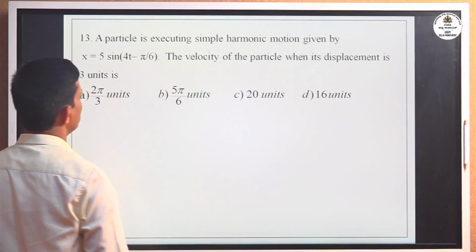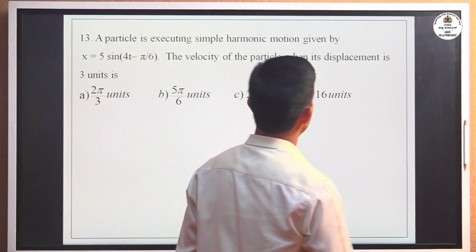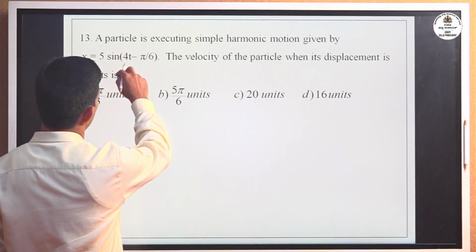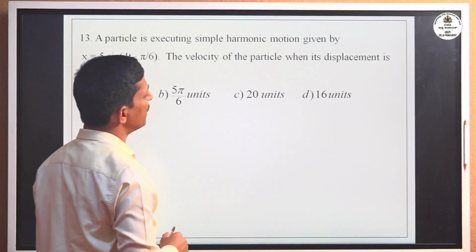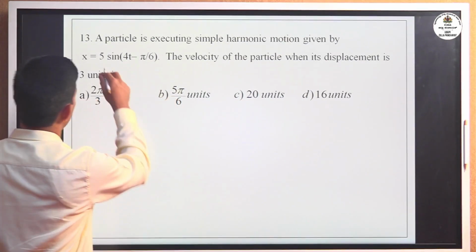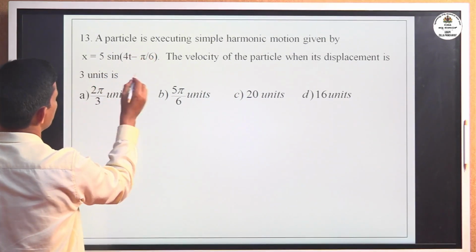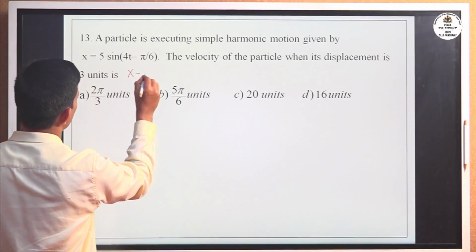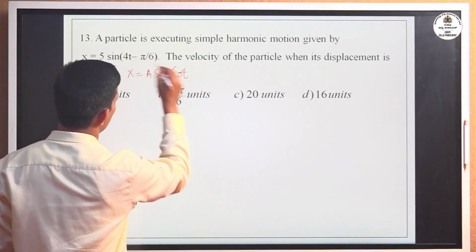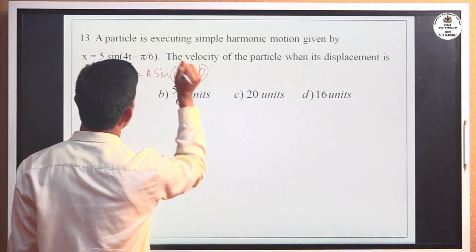Okay, move to the next problem, the 13th one. A particle is executing simple harmonic motion given by x equals 5 sine of (4t minus pi by 6). Find the velocity of the particle when the displacement is 3 units. For simple harmonic motion, we have to write the standard equation: x equals a sine (omega t minus phi), where phi is pi by 6.